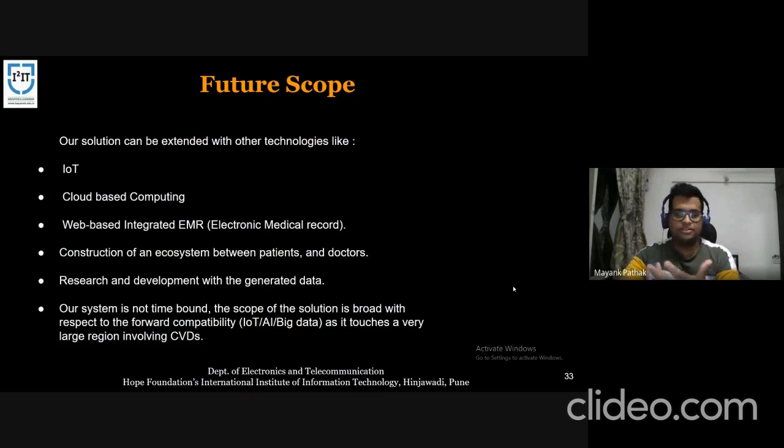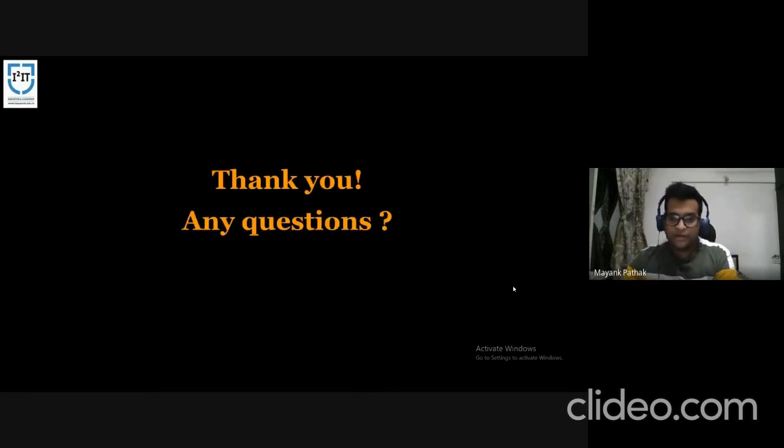And our system is not time bound. The scope of the solution is broad with respect to forward compatibility. Also, it touches a large region involving CVDs. So with this, I would like to conclude the project: with the help of machine learning, it can play a very vital role in the healthcare scenario.